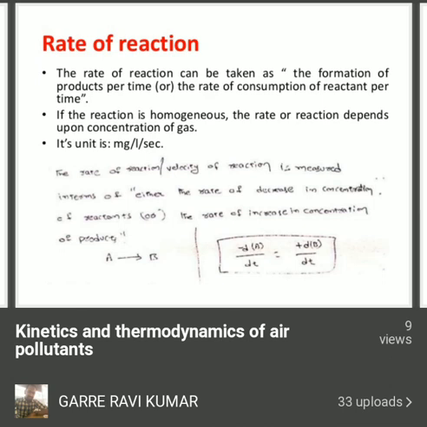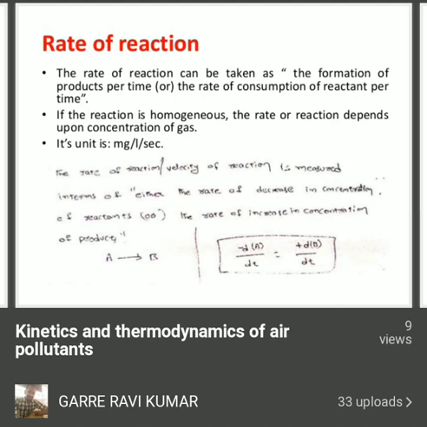The time required to convert the reactants into products, that reaction per time, is nothing but the rate of reaction. If the reaction is homogeneous, the rate of reaction depends upon the concentration of gas. The units for rate of reaction are milligram per liter per second.